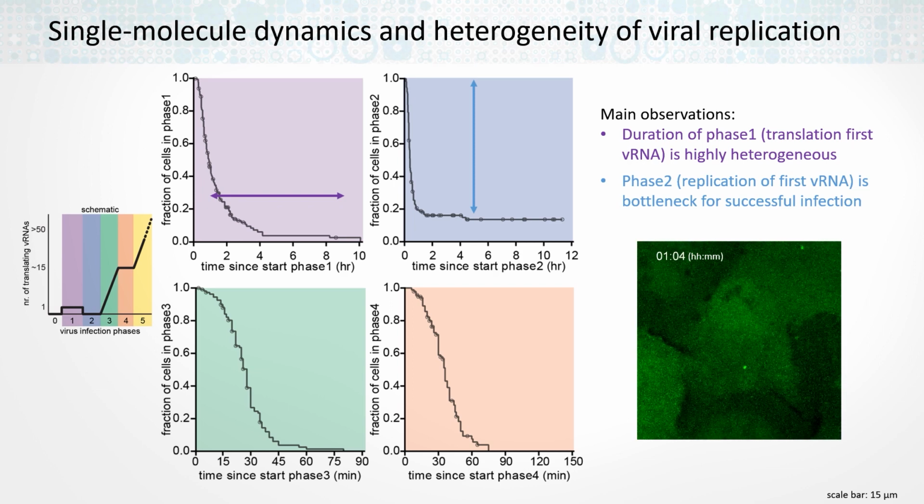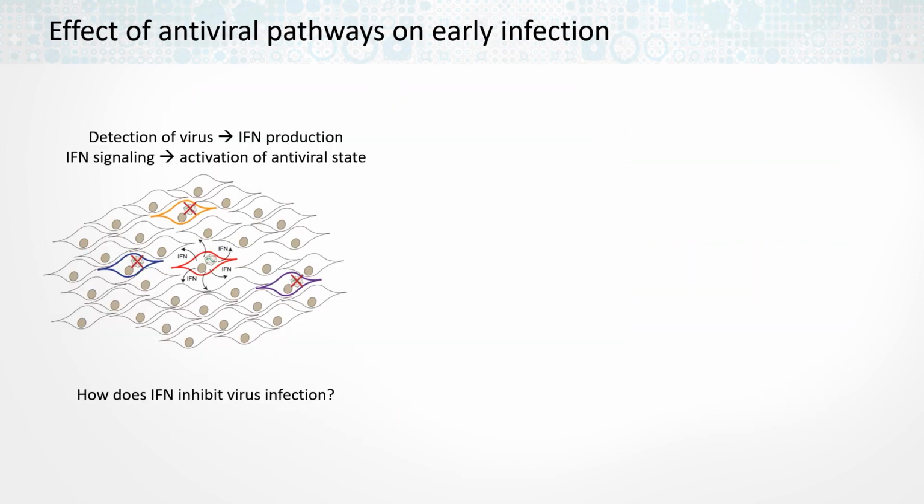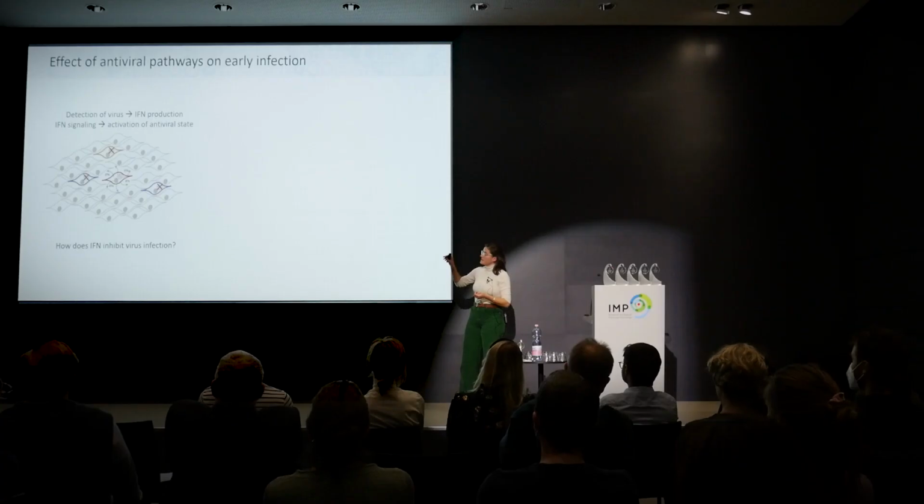Well, I mentioned that we wanted to use this assay to study the interplay with the host cell. So to do that, I need to briefly introduce the interferons. If a cell is infected by a virus and it recognizes the virus, it may start to produce interferon and secrete this. And among other things, this will result in an activated antiviral state in the surrounding cells. If those surrounding cells would now get infected as well, they are better capable of fighting off the infection.